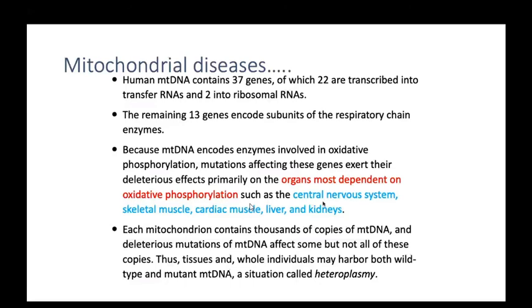Thus, the tissue and the whole individual may harbor both wild type and mutant mitochondrial DNA, and this situation is called heteroplasmy, because both genes are present. Wild type or normal genes and mutant genes are present in the cytoplasm. So heteroplasmy, that is present in the cytoplasm, is called heteroplasmy.